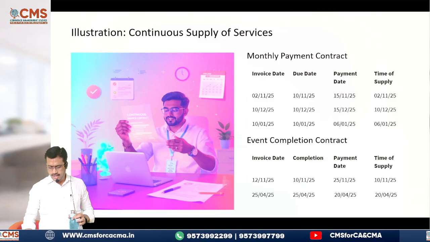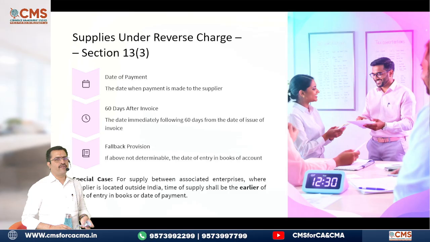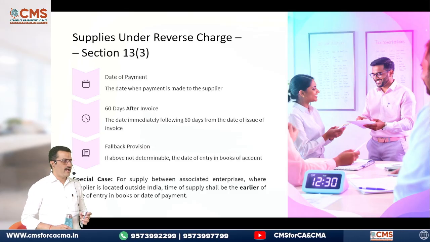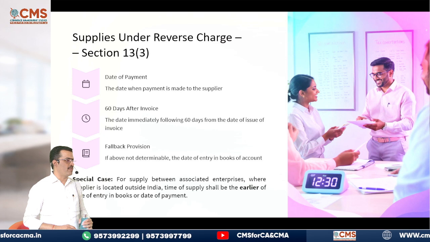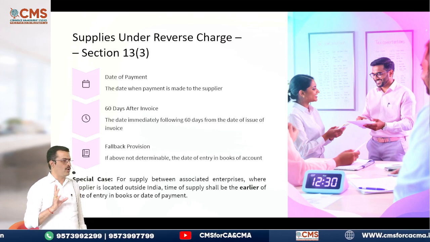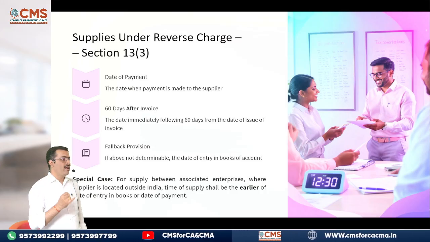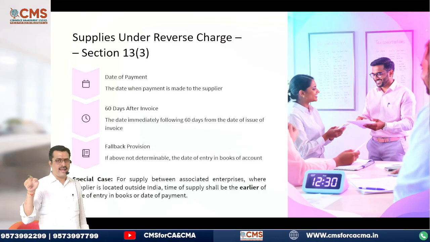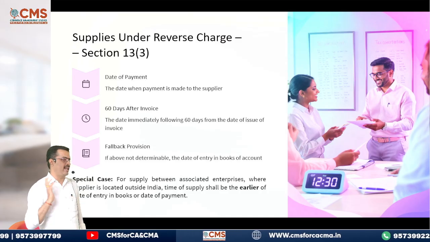Understood? Then supplies under reverse charge. Just now when we were discussing 12.3, I told you about 13.3; there itself we discussed its provisions. If you remember, 3 dates will not come, only 2 dates will come. What are the 2 dates? Date of receipt of payment and the 61st day from the date of issue of invoice, whichever is earlier.